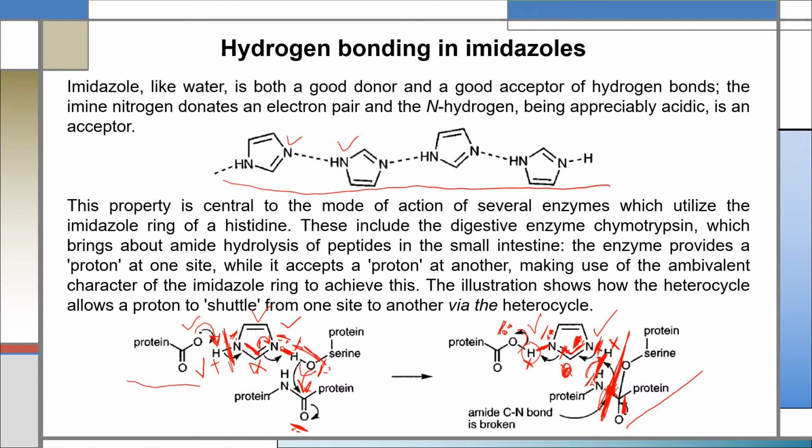So due to the presence of the imidazole ring in a digestive enzyme like chymotrypsin, and due to this proton shuffling, they can hydrolyze the peptide bond in a polypeptide chain or protein chain.